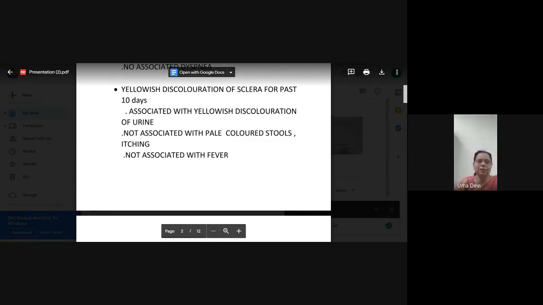Unconjugated bilirubin is not soluble in water. So what happens? The color of the urine will be pale only, and you will get normal colored stools. Okay. Now, when we see the sclera itself, we can tell whether it is a hemolytic jaundice or an obstructive jaundice. How do you make out?